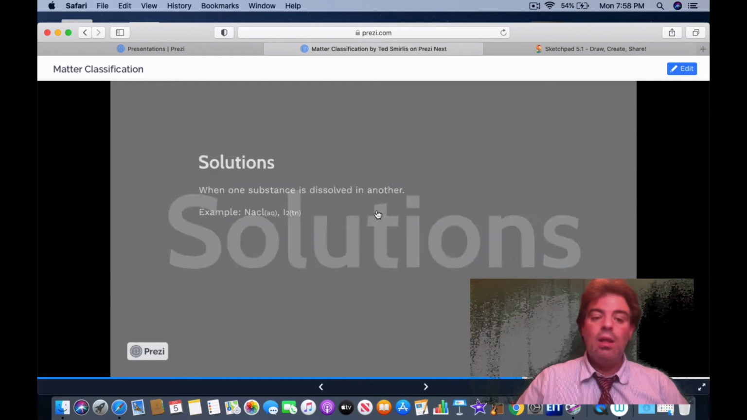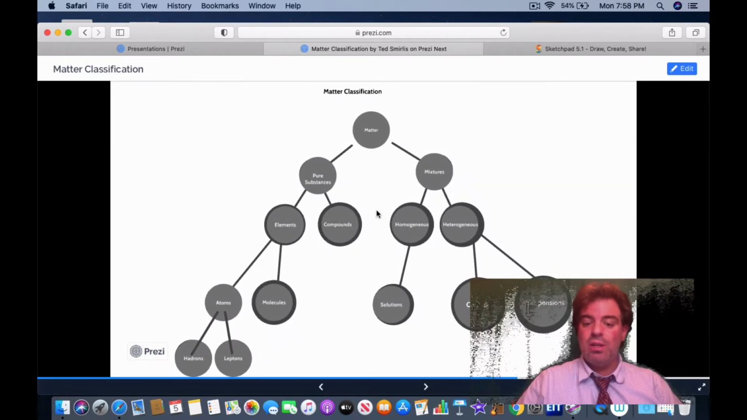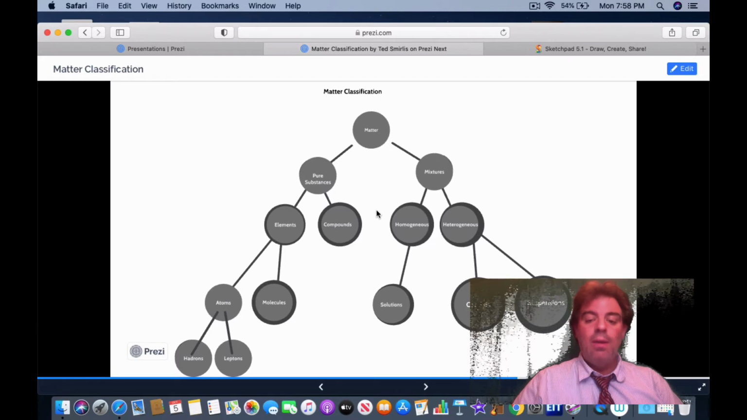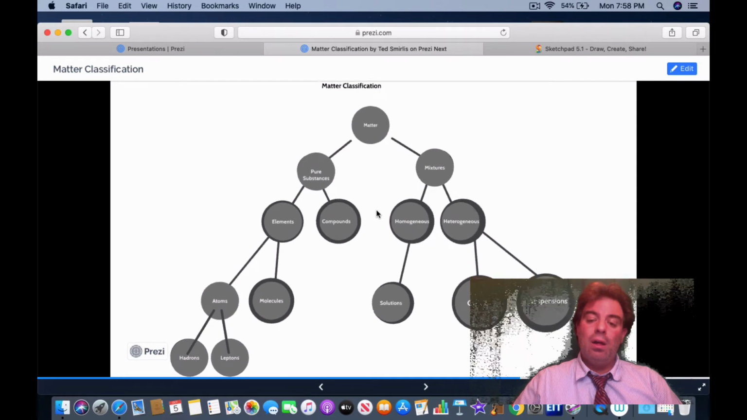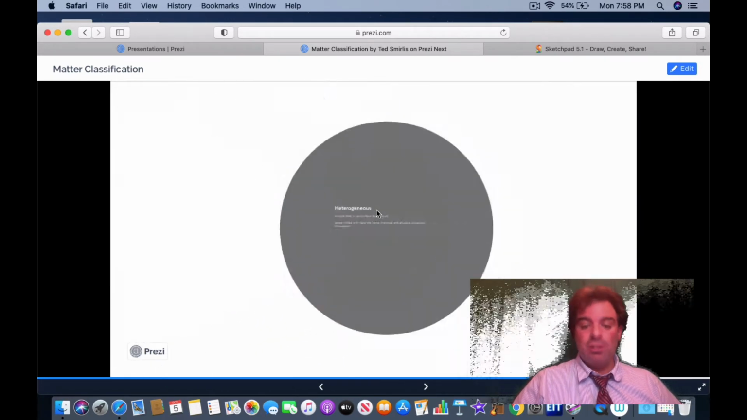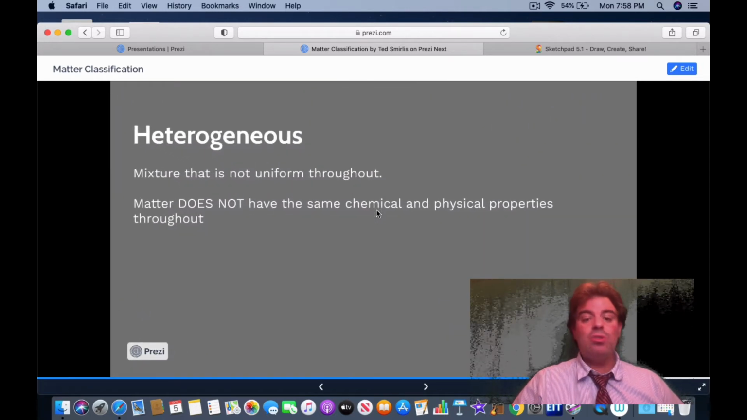So once again, the only homogeneous mixture that exists is solutions, because one substance is dissolved in the other and dispersed throughout, and you're going to recognize this by the term aqueous at the very end. On the other hand, we have heterogeneous mixtures. Heterogeneous mixtures are not uniform throughout. Since they're not uniform throughout, they do not have the same chemical and physical properties throughout their matter. And we're going to see in a subsequent lecture what some of those chemical and physical properties are.